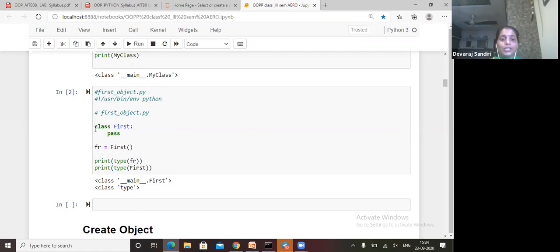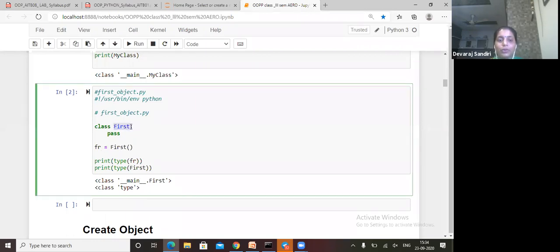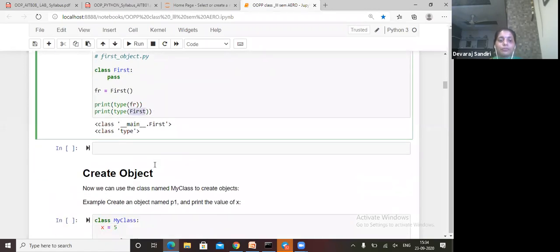Understood, all of you students? When I ask about fr, it is an object going under main dot First. When I ask about First, it is one type.